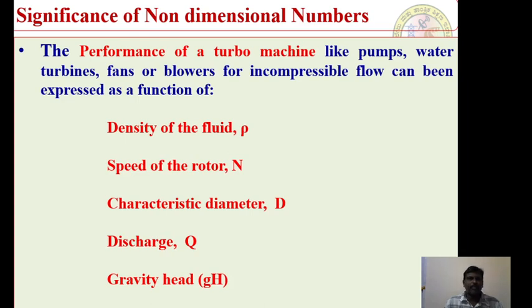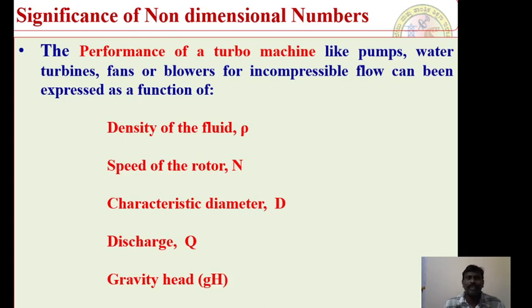When you consider any problem through the respective turbo machines, the performance of the turbo machines can be affected by the respective properties of the fluid and properties of the flow. That is very important. And this performance of a turbo machine can be expressed as a function of the density of the fluid, the speed of the rotor, characteristic diameter, discharge Q, gravity head gH, the power developed P and the viscosity mu. So all these parameters are directly or indirectly influencing the performance of a turbo machine.